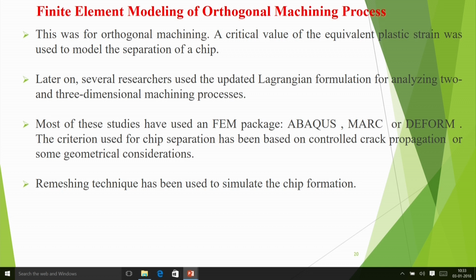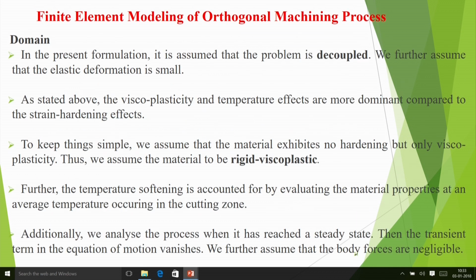Criteria used for chip separation have been based on controlled crack propagation or some geometric consideration, and they have used remeshing technique to simulate the chip formation. Suppose when deformation occurs, then again you make the mesh again, because if I make a mesh in this region like this, and then it has deformed, then naturally you have to make a different type of mesh. That type of thing is also done in those packages.